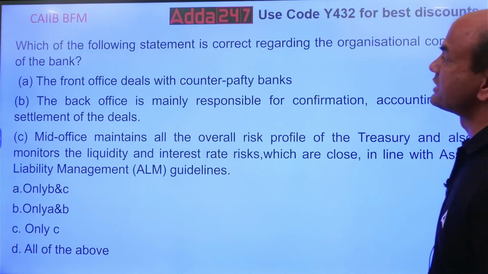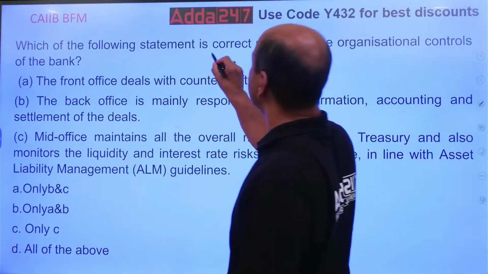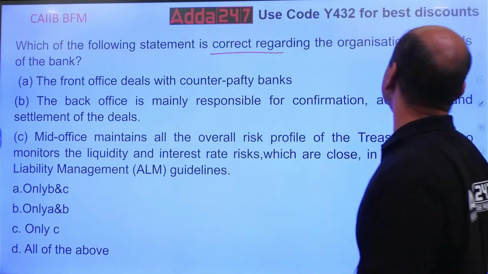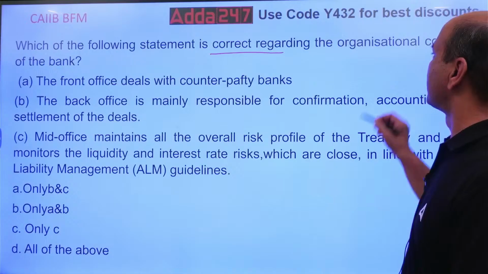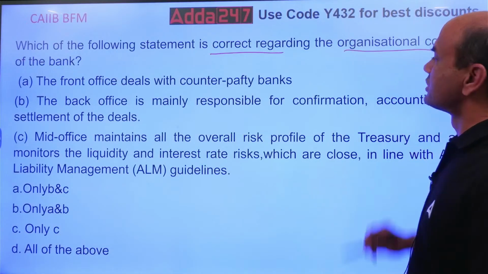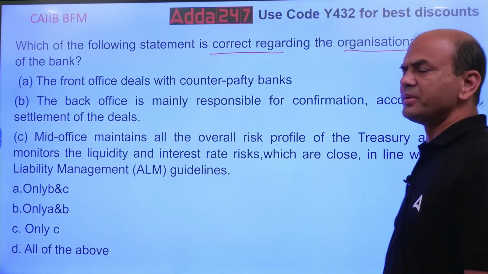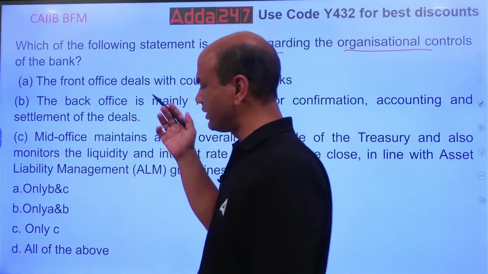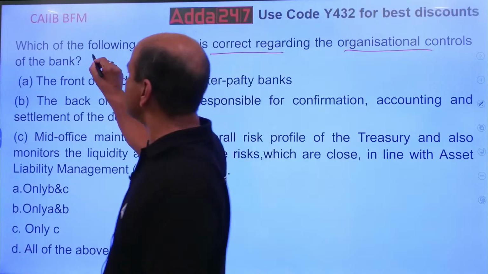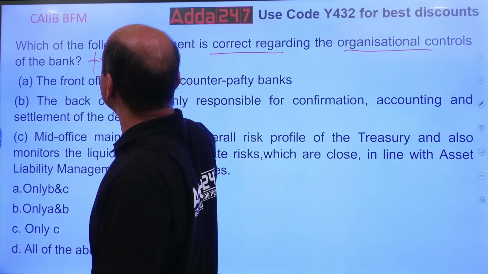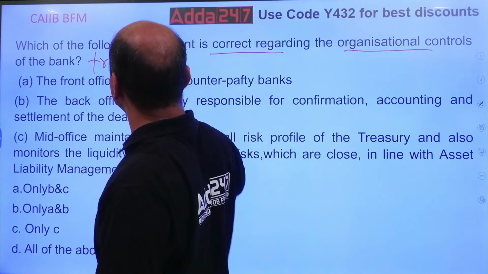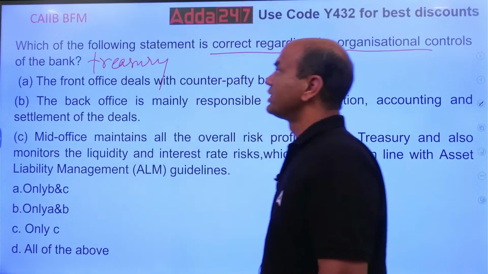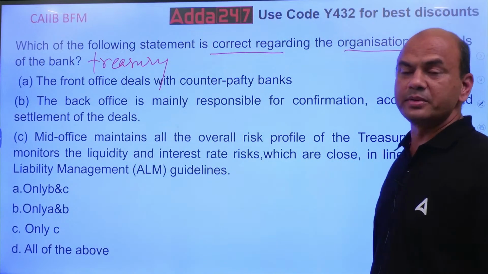Which of the following statements is correct? Regarding organizational controls of the bank. Organizational controls. Okay. So basically we are dealing with treasury. Bank treasury, you can write it. Okay. So bank treasury. So which of the following statements is correct?